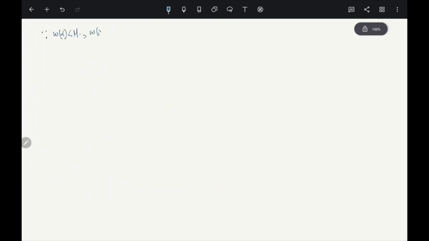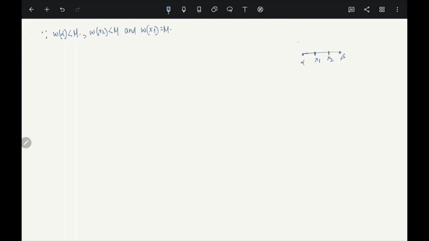W at the point x2 again is less than m, and W at the point x1 equals m. Think about it this way: at the point alpha, this is x1, this is x2. This is what we assume, that x2 is bigger than x1. This is beta.